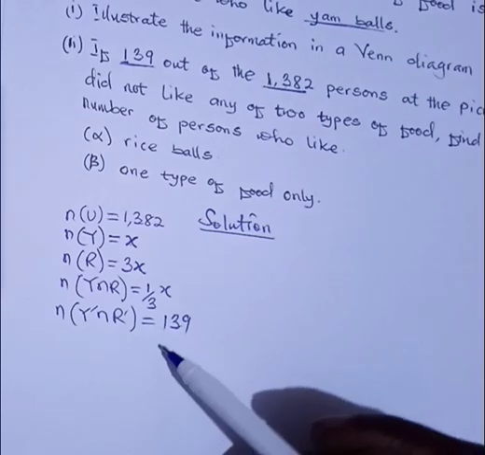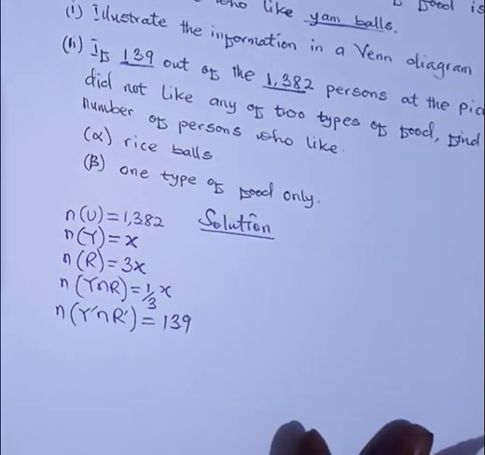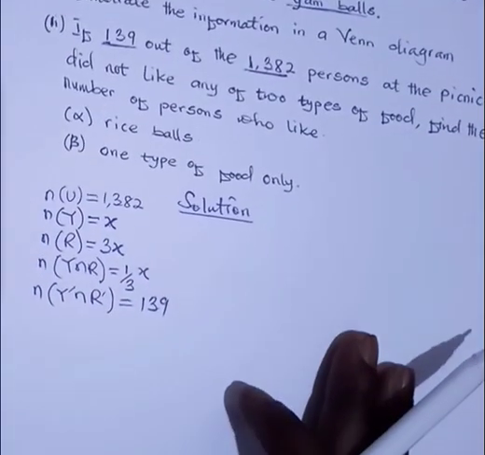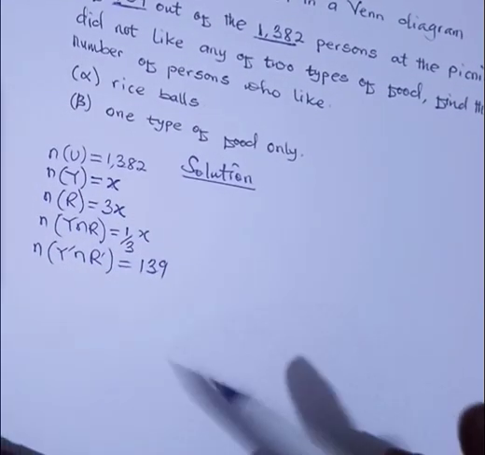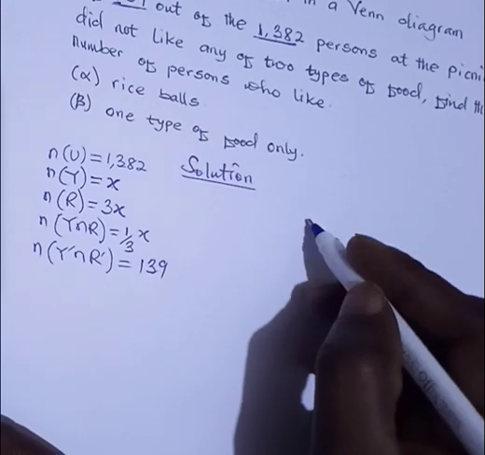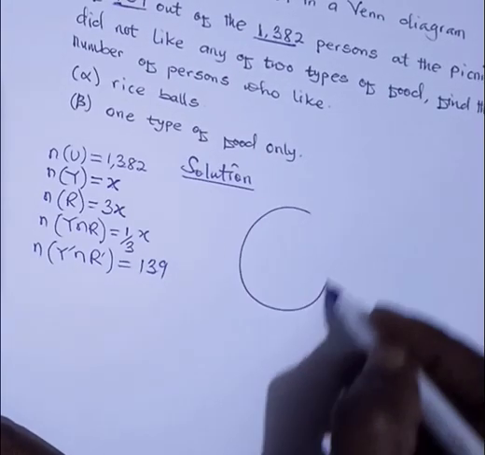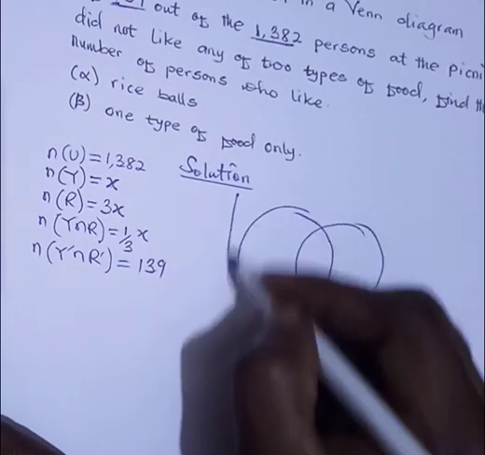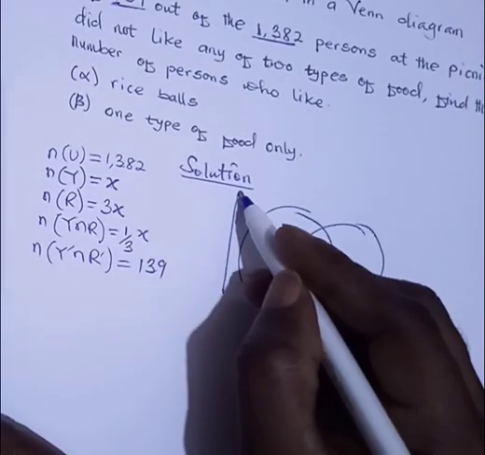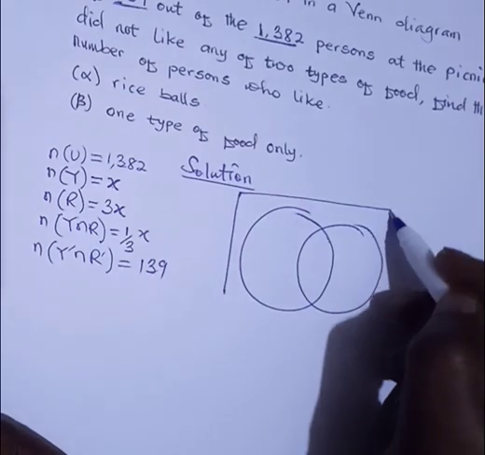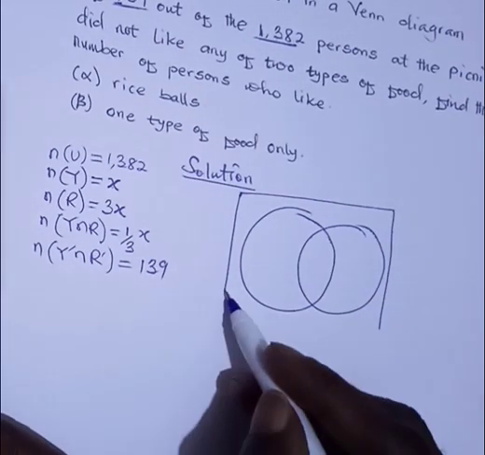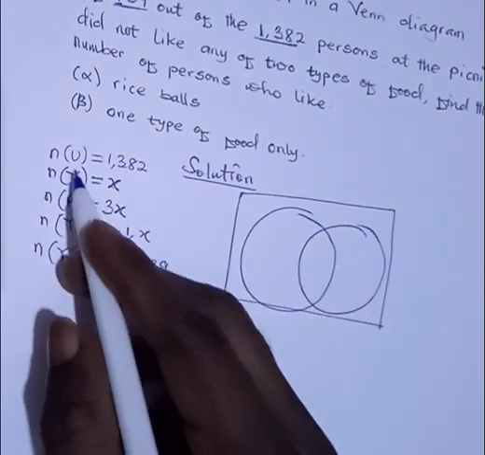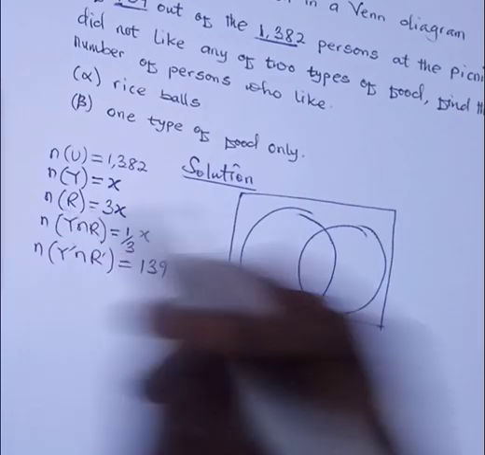Good. So once we have been able to gather all this information, then we can represent it in a Venn diagram, because that is what the first question asked us to do. So let's represent this in a Venn diagram. I will draw my Venn diagram nicely here, because we are talking about only two items. So we have this diagram. These two items are yam and rice.